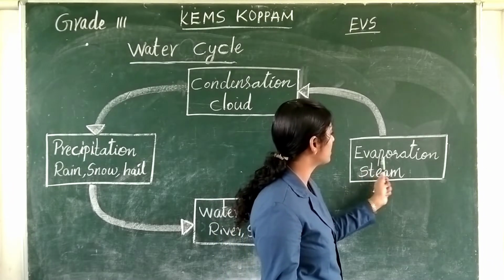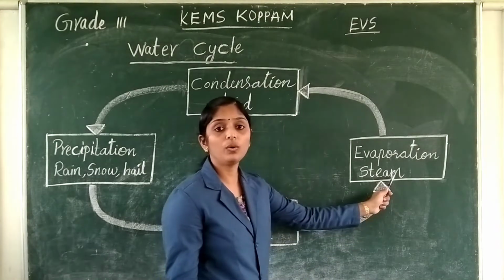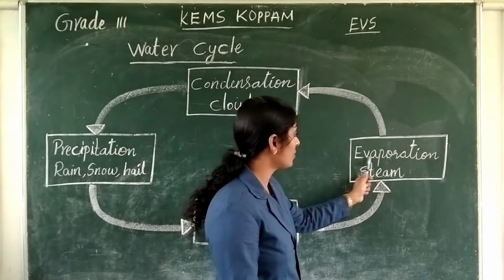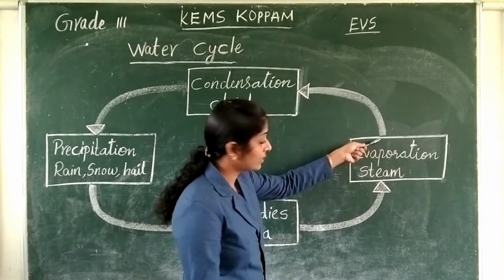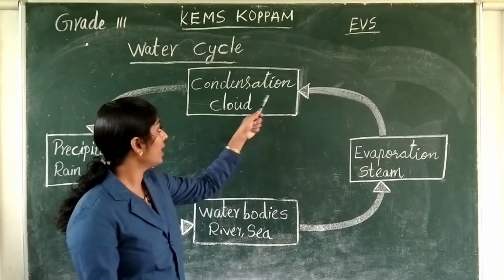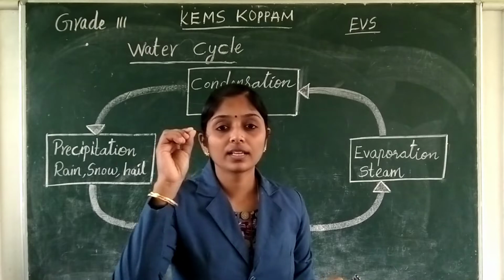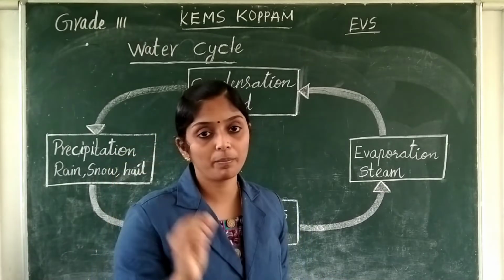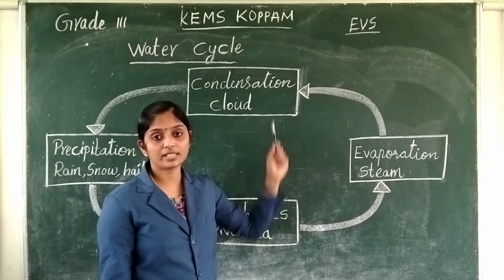And that process is called evaporation. And the water vapor rises up into the sky and it changes its form into tiny water droplets. And that process is called condensation.